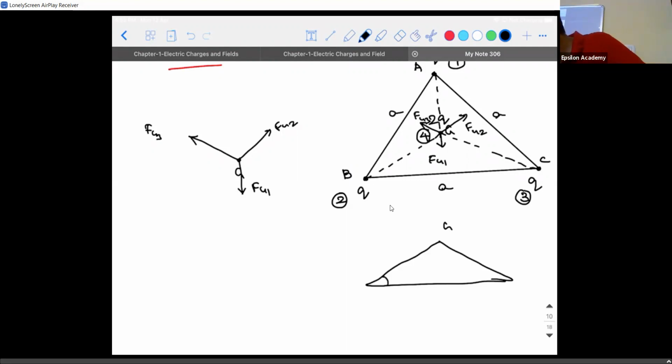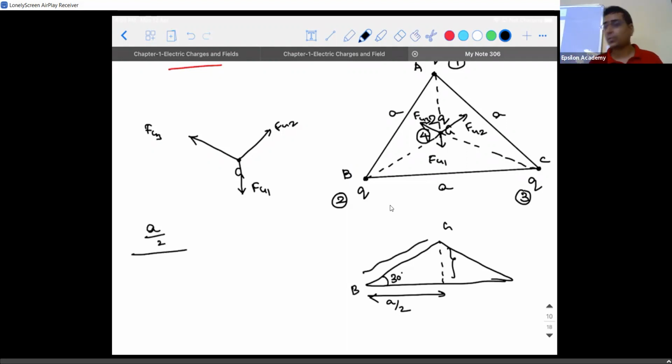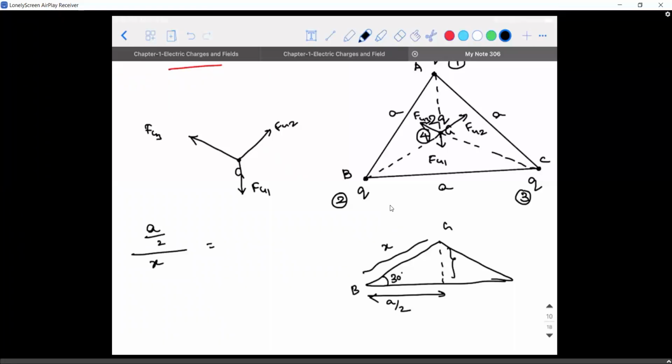So this angle will be 30 degrees because it's an angular bisector. If I drop a perpendicular here, this distance will be A by 2. If I call this distance x, then A by 2 divided by x is cos 30, which is root 3 by 2.